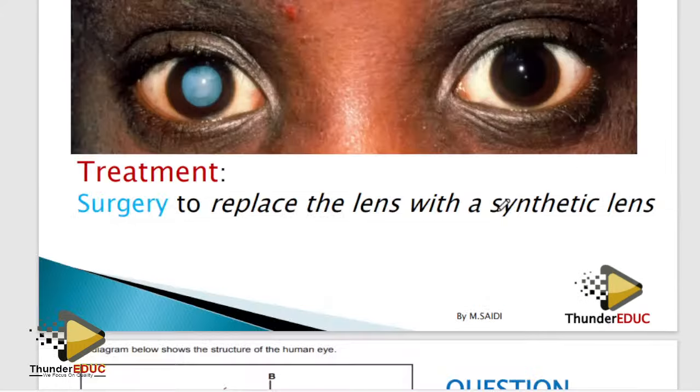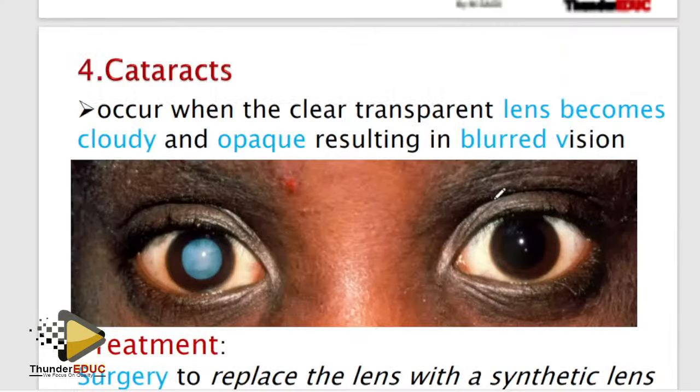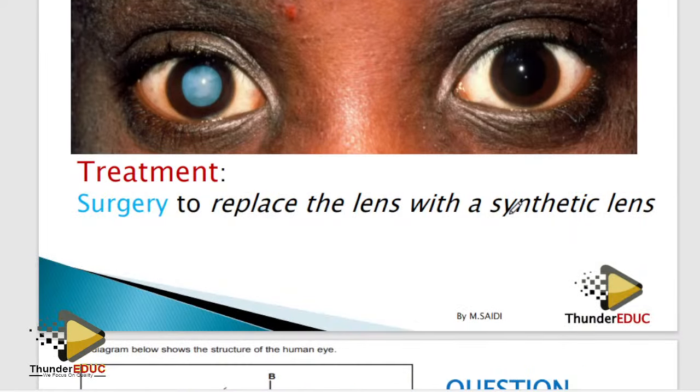Anyway, cataracts, cloudy lens. Treatment: surgery, where you replace it with a synthetic artificial lens, a lens which has been synthesized from the lab, or from the factory.